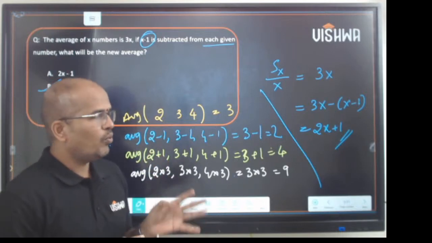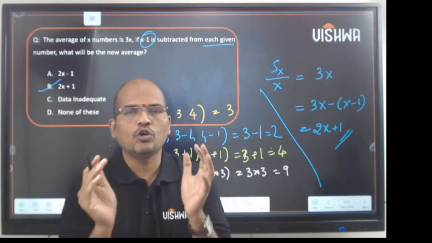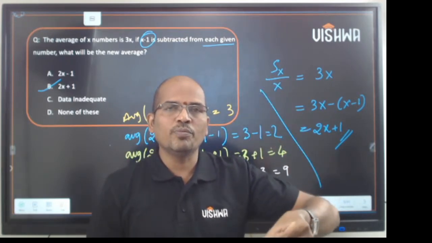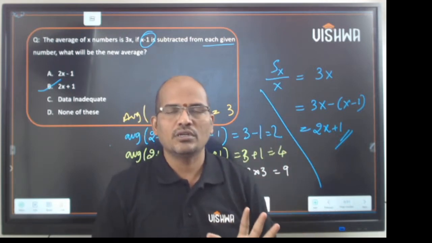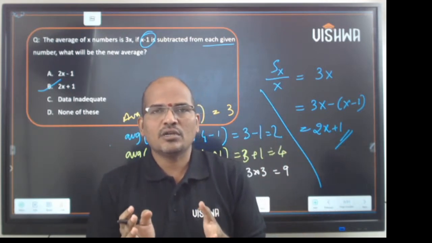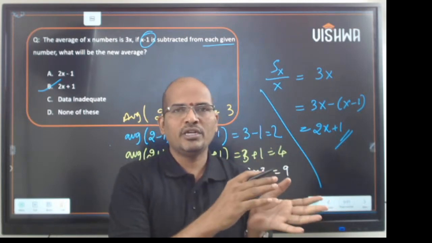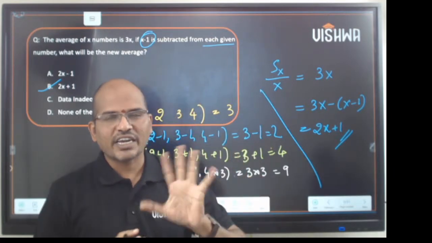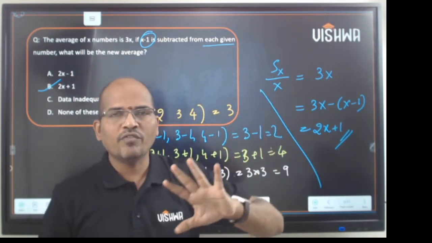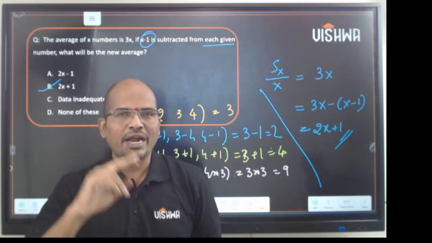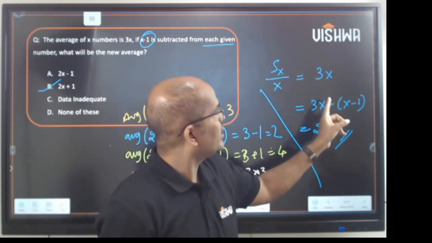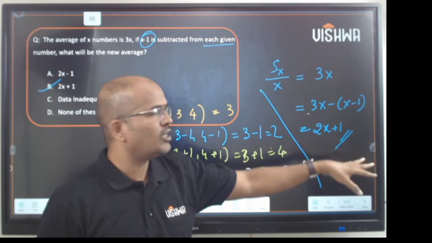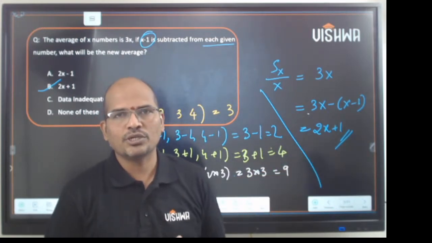So it is clear that when every number in a group is modified by a constant, the initial average of that group will also get modified by the same constant, provided the number of values before and after the modification is the same. That's the only concept. So it is basically a 5-second answer. Subtracting x minus 1 from each given number will result in subtracting x minus 1 from the average. What is 3x minus (x minus 1)? That is 2x plus 1. So that is how we solve this question.